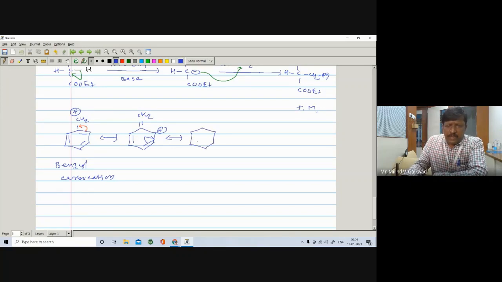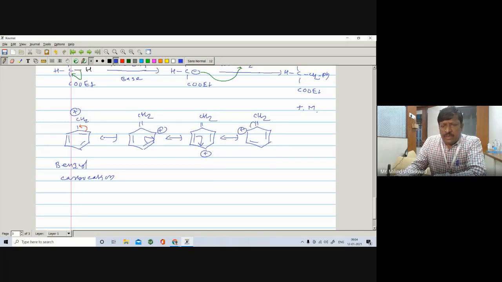Here is a pi bond, here is a pi bond. C becomes positive. Here is a double bond CH2. Further, this pi bond shifts here, forming a double bond, and this carbon becomes positive. So you get the next resonating structure, with a pi bond, a pi bond, a double bond, CH2 and C positive.